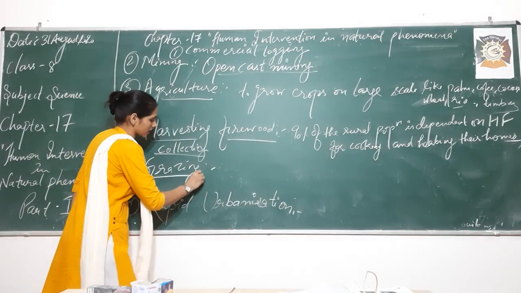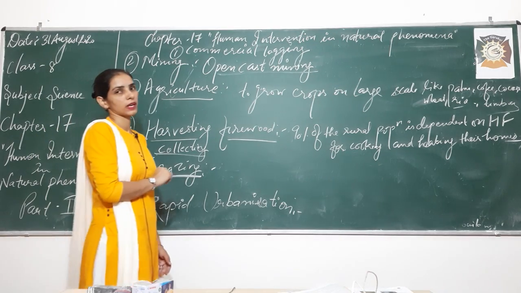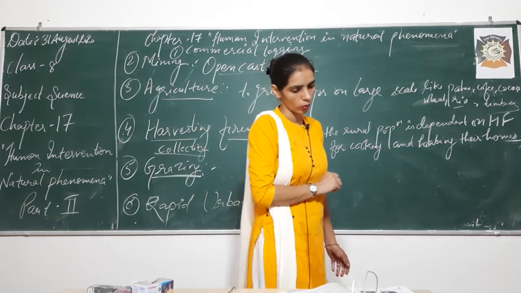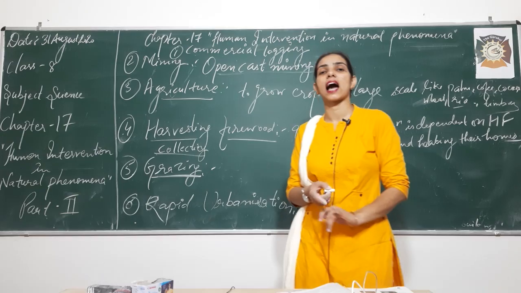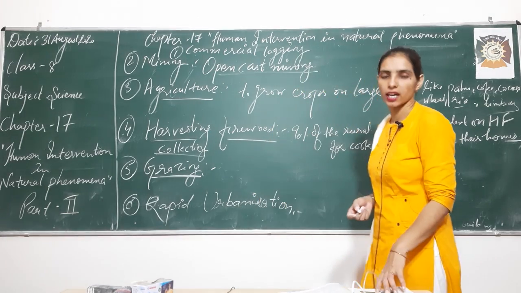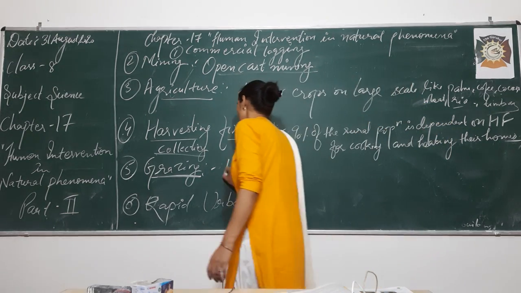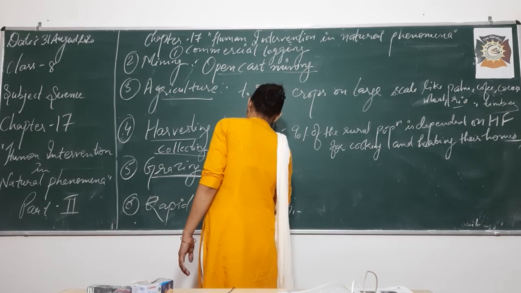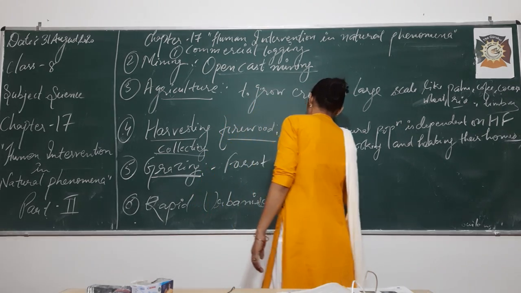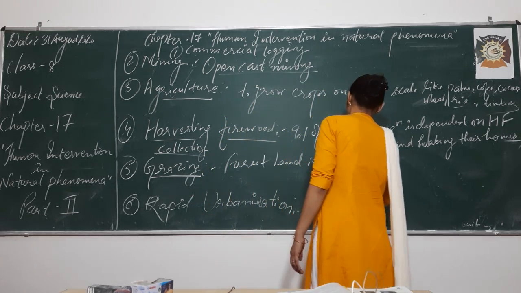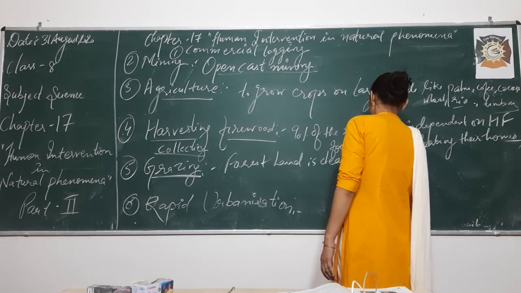Next is grazing. Now what does grazing mean? Forest land is often cleared to create pastures.